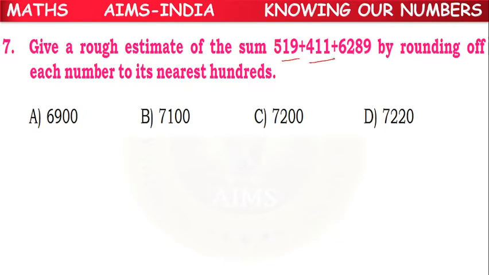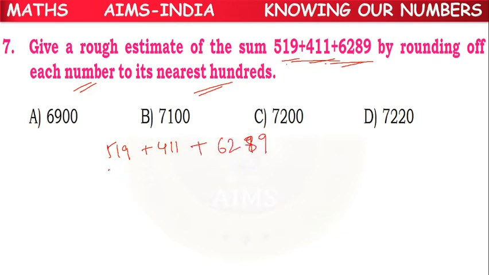519 plus 411 plus 6289 by rounding off each number to the nearest 100. How to do the estimation of sum? We have to round them separately first. Then we have to take their sum. So they have given 519 plus 411 plus